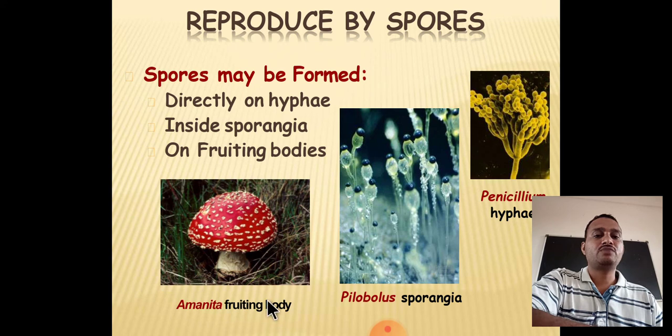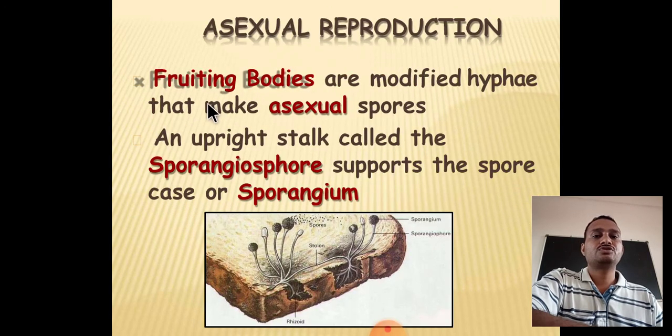This is the Amanita fruiting body. The entire red-colored structure is known as the fruiting body, which contains different types of spores. This is the Penicillium structure again. In asexual reproduction, this is the fruiting body or modified hyphae that make asexual spores. We have seen in the last slide that the fruiting body contains a number of spores. You can see here bread mold fungi. We can see the small dots here, these are the mature spores being released. This ball-like structure is known as the sporangia, and this structure is known as the sporangiophore.